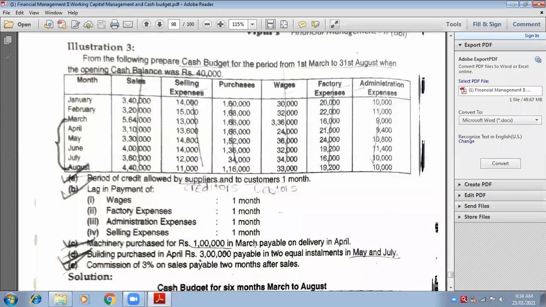You read this statement, no? 40,000. Yes, 40,000. From the following, prepare cash budget for the period from 1st March to 31st August, when the opening cash balance was 40,000. Write down 40,000.